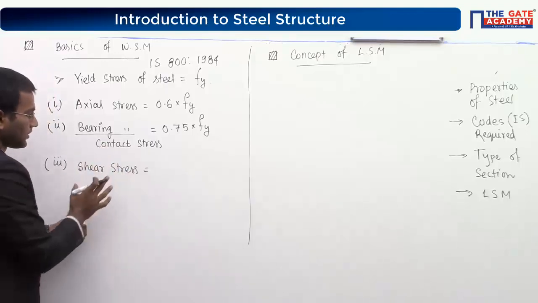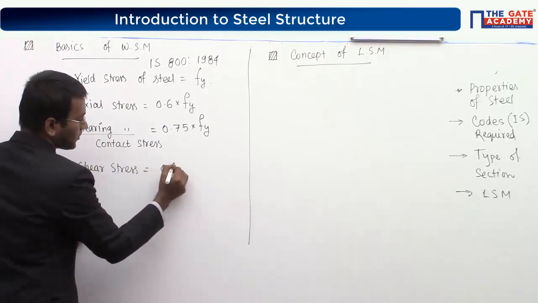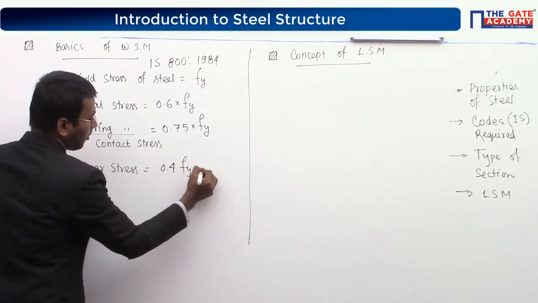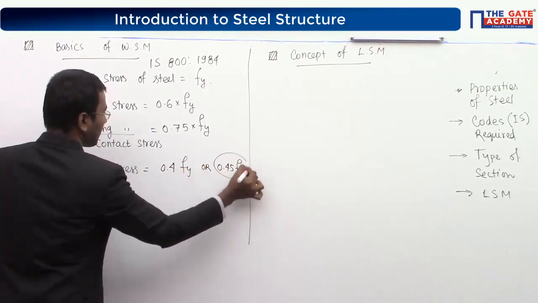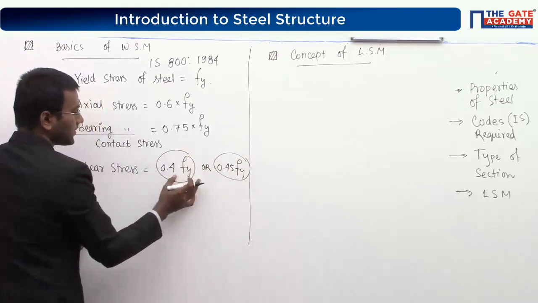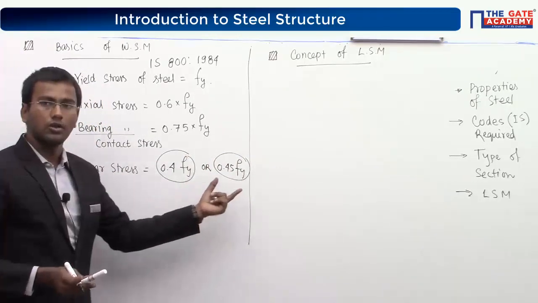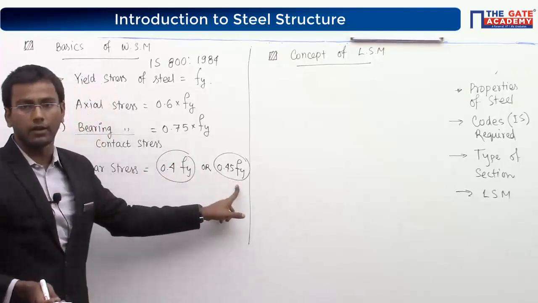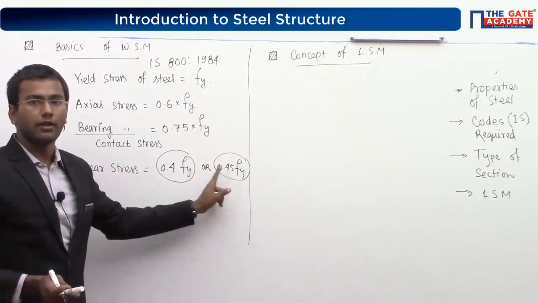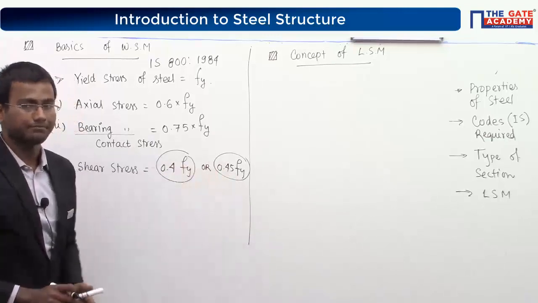So that's why shear stress value is taken as 0.4 into Fy or 0.45 into Fy. Sometimes this is used, sometimes this is used in old code. And in the question, if it is asked, only one option will be given. So you have to use one of them.